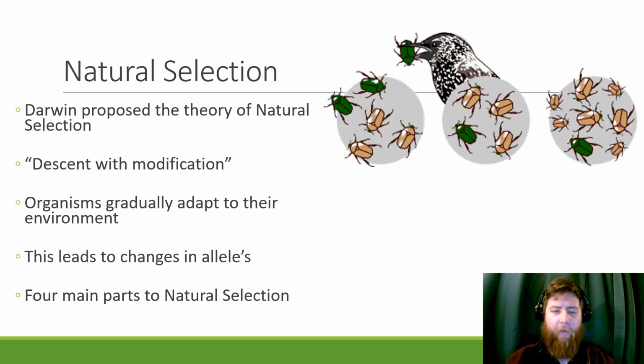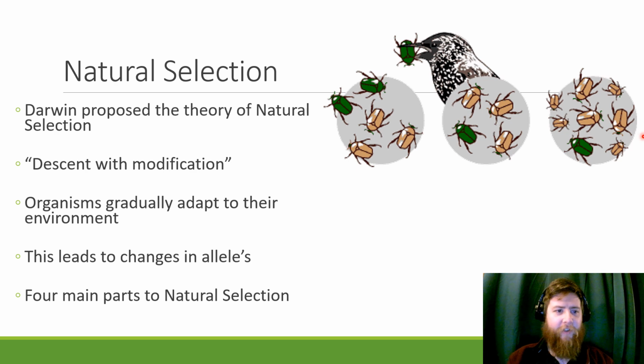So Darwin also proposed a theory called natural selection, and this is the ability of an organism to have descent with modification. So what this means is as genes are passed down from parent to offspring, those offspring start to have a little bit different genetics than their parents, and then more different, they pass on different genetics, and eventually that population changes to something new.